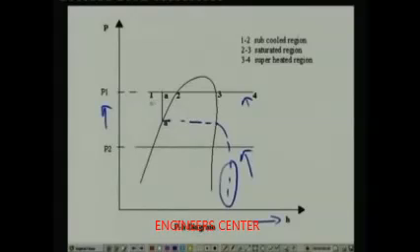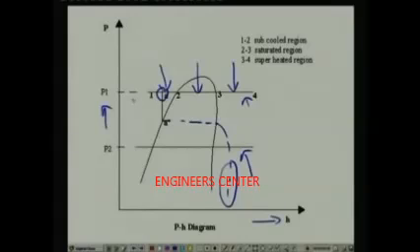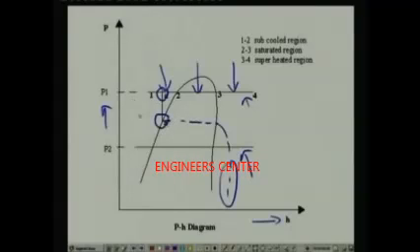And here again I have shown the process for the pressure P1, the process 1, 2, 3, 4, where 1, 2 is in the subcooled liquid region, process 2, 3 is in the two phase region, and process 3, 4 is in the superheated region. And again you can see that as I have mentioned, the properties at this point A can be approximated, and they can be taken as equal to the saturated liquid properties at this condition.